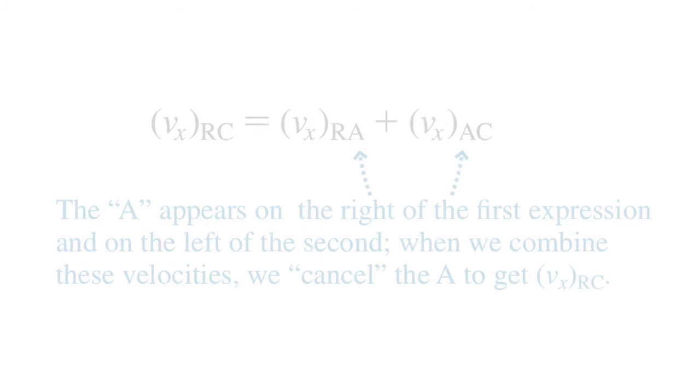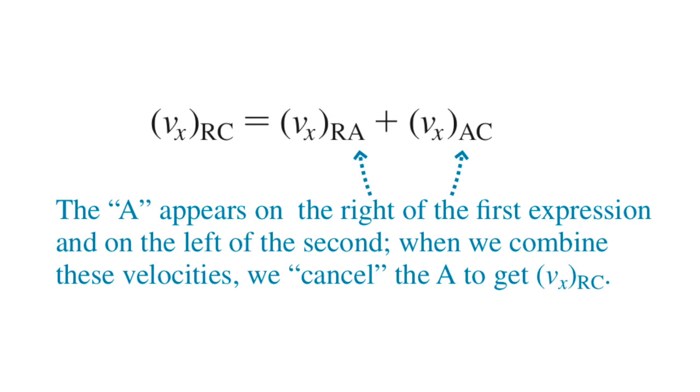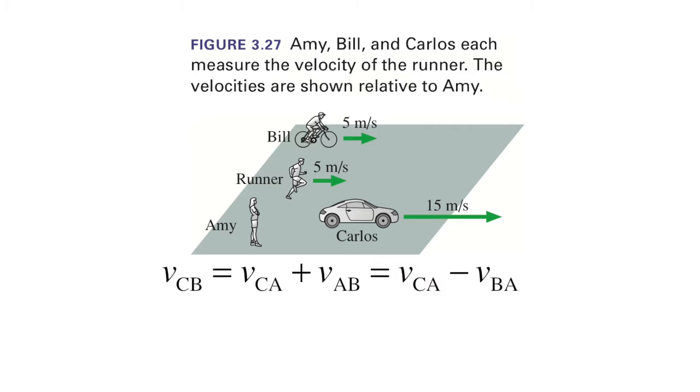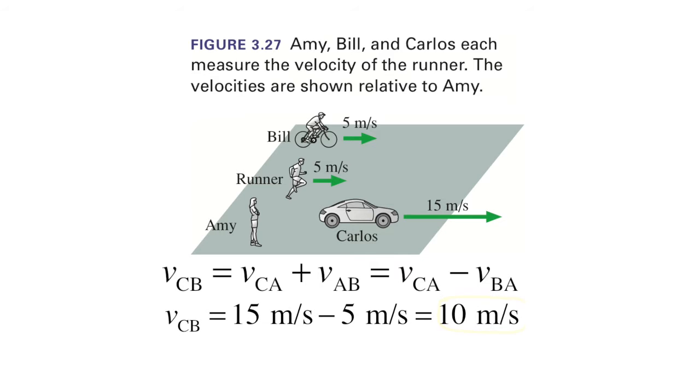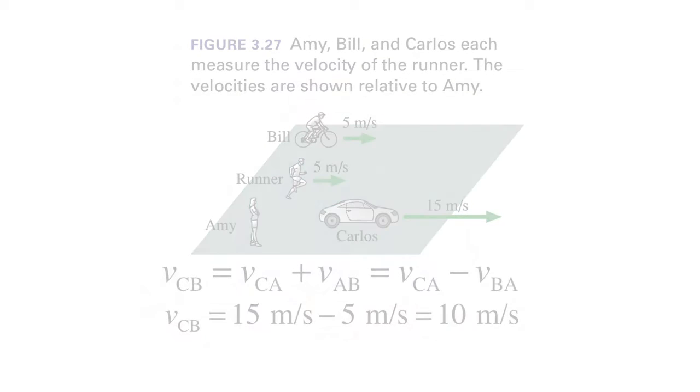Now this is a concept you looked at back in chapter 3, and we saw an equation for solving problems like this. You can see that the velocity of Carlos relative to Bill is 10 meters per second, because Bill is moving to the right at 5 meters per second and Carlos is moving to the right at 15 meters per second. From Bill's point of view, Carlos is moving away from him at 10 meters per second. This is a concept known as Galilean relativity, and it makes nice, intuitive sense.